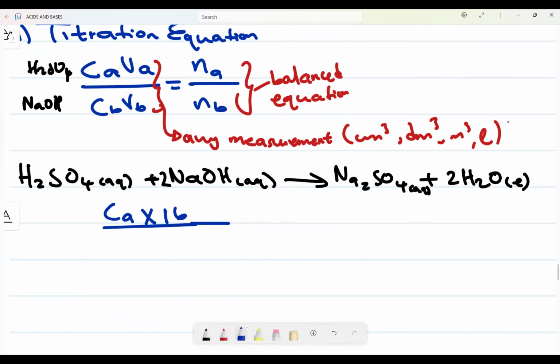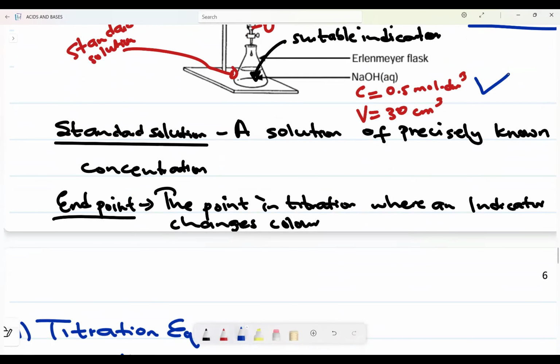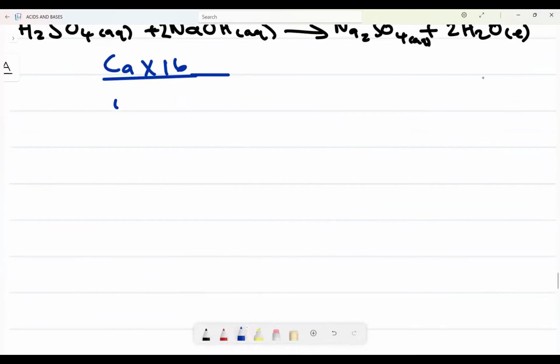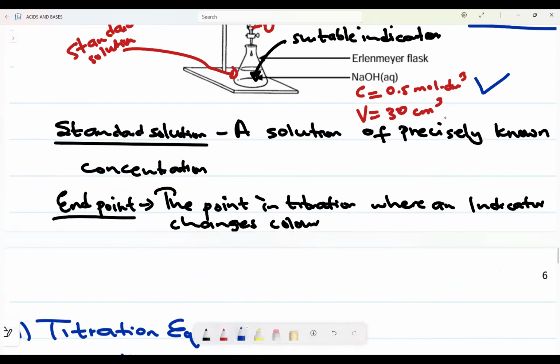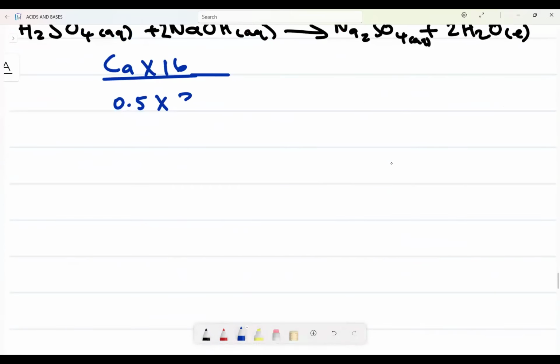Now what is the concentration of the base? Here it is: 0.5 mole per decimeter cubed. So I say 0.5 multiplied by the volume of the base, which is 8. Can you see I do not need to convert to decimeter cubed? Why? Because here it is centimeter cubed and here it is also centimeter cubed. They will all cancel off.